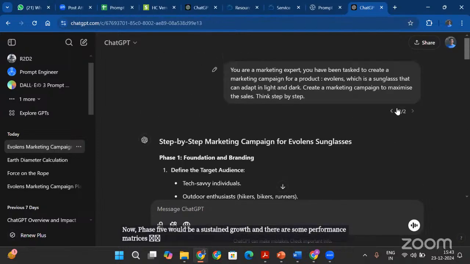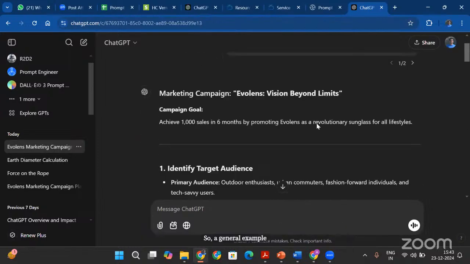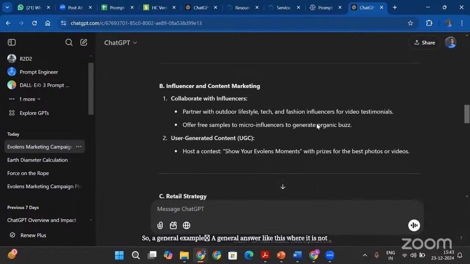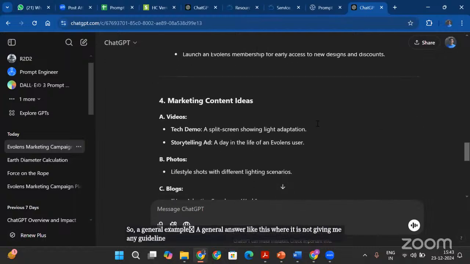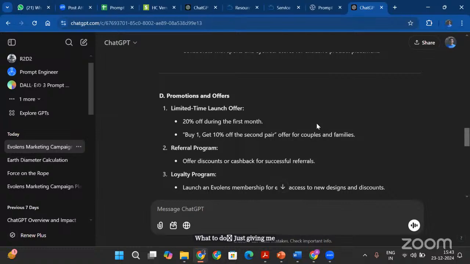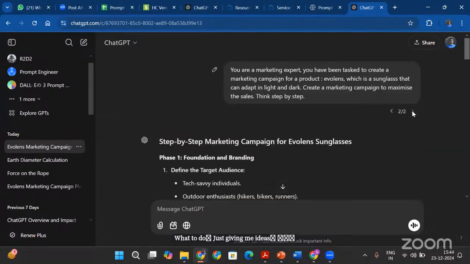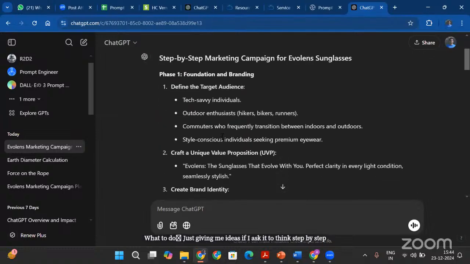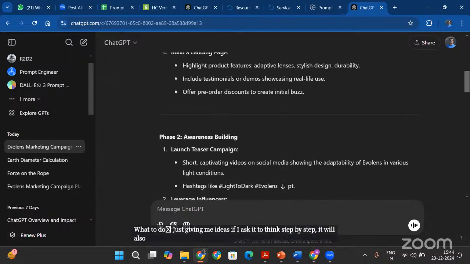So a general answer like this, where it is not giving me any guideline on what to do, just giving me ideas. If I ask it to think step by step, it will also include the ideas.